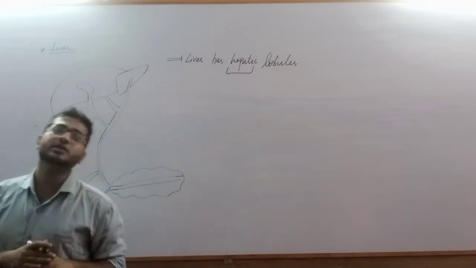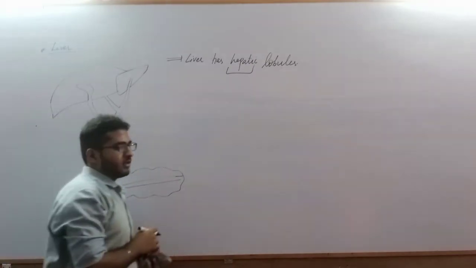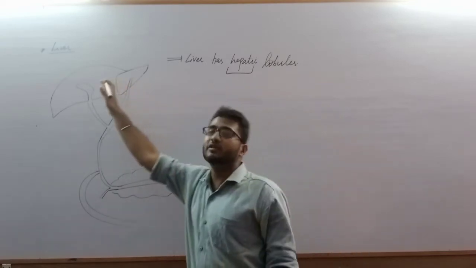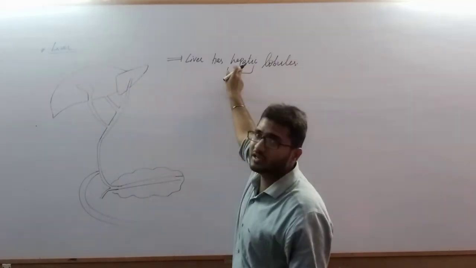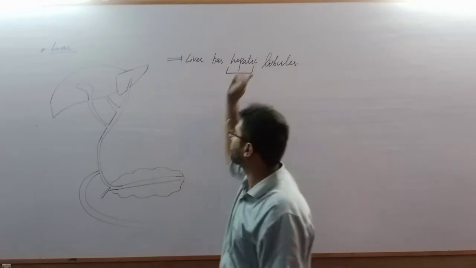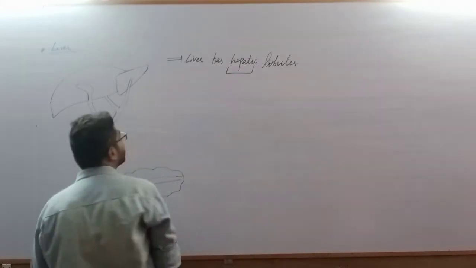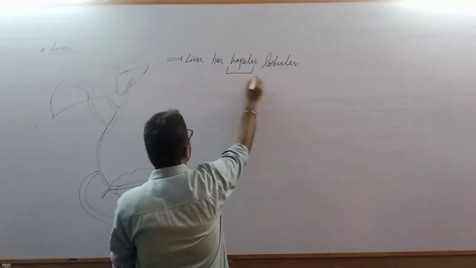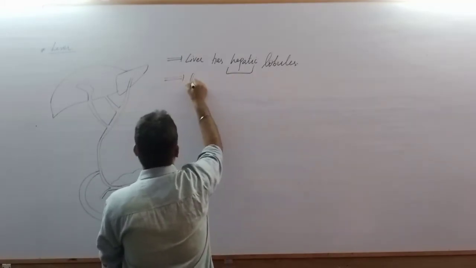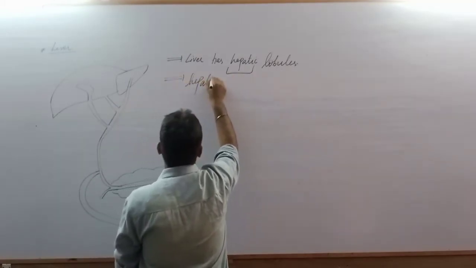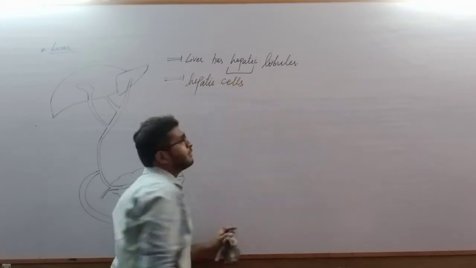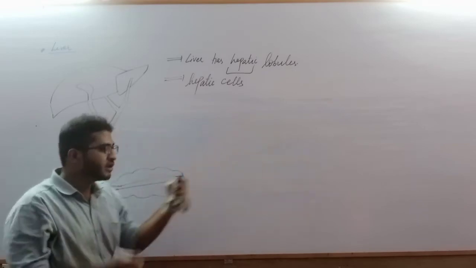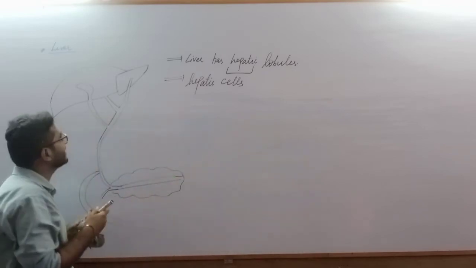Hepat is a medical term for liver, used worldwide. Wherever you see the word hepat, it is related to the liver. So the liver has hepatic globules, and these hepatic globules have hepatic cells, meaning the cells of the liver.